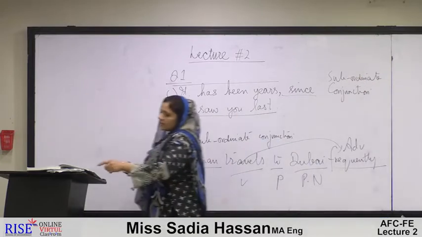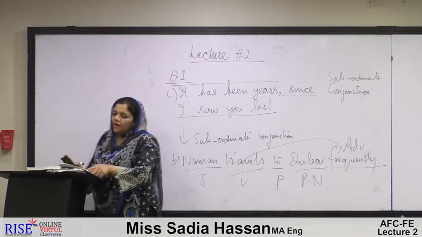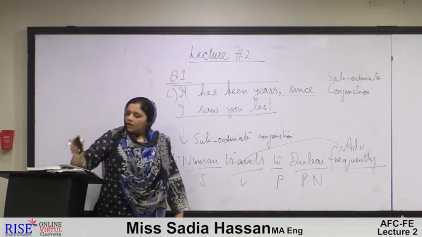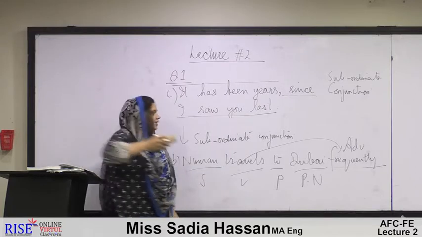Now the other is number D. The local train to Landi always runs late on Sundays.